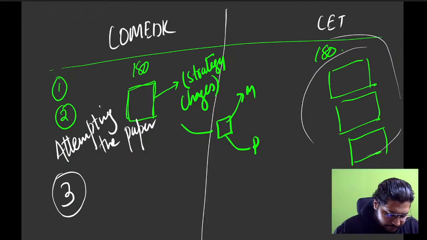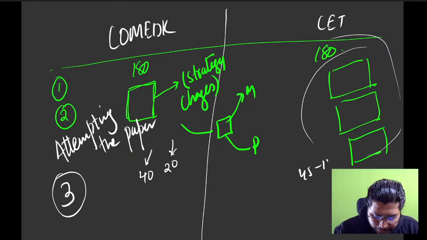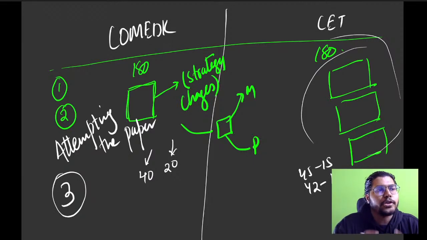See, in both we can say almost 40 from the 12th syllabus and 20 almost from the 11th part. So here also 45, 15, it sometimes changes, 42, 18 like that. So almost this is a similarity. Okay, 12th portion has a higher weightage in CET and COMEDK than the 11th. That is a similarity.